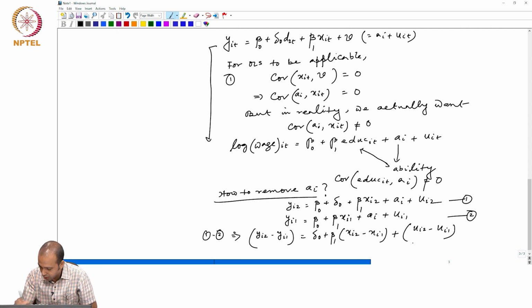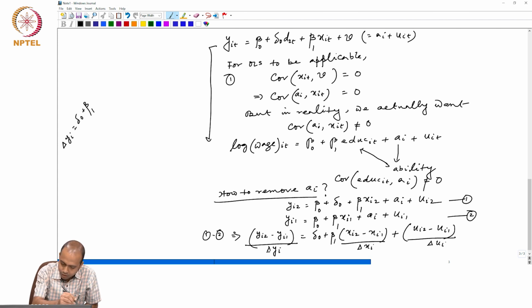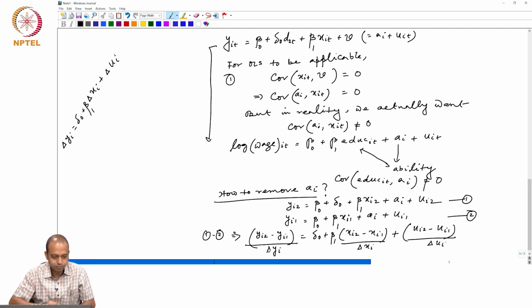Now if we assume that yi2 minus yi1 is delta yi, xi2 minus xi1 becomes delta xi, and ui2 minus ui1 becomes delta ui, then our equation becomes delta yi equals delta 0 plus beta 1 delta xi plus delta ui.